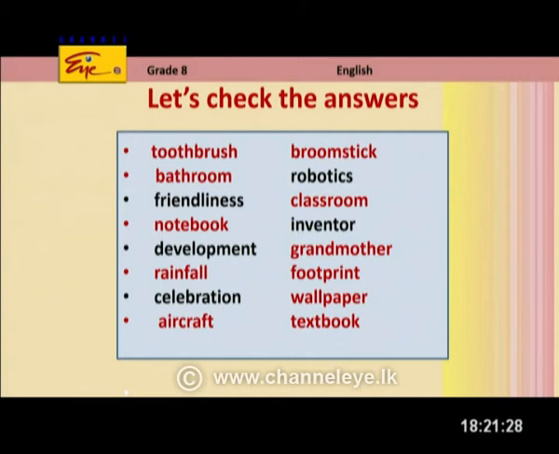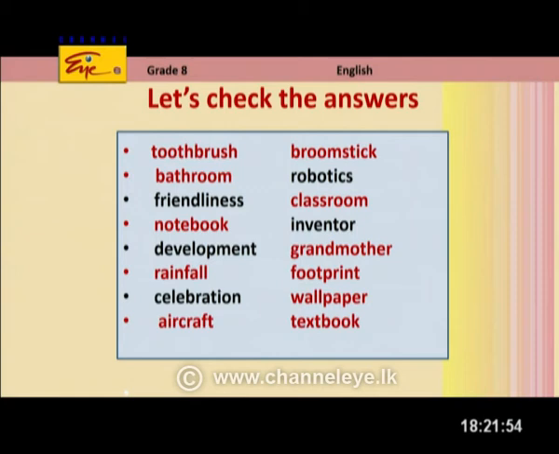Rainfall, a compound noun again. Yes, rain and fall together. Celebration? No, it is not a compound noun. Aircraft? Two words together, yes, air and craft. Broomstick? Yes, it's a compound noun. Robotics? It is not a compound noun. Classroom? Two words together make a compound noun, class and room. Inventor? Not a compound noun again.